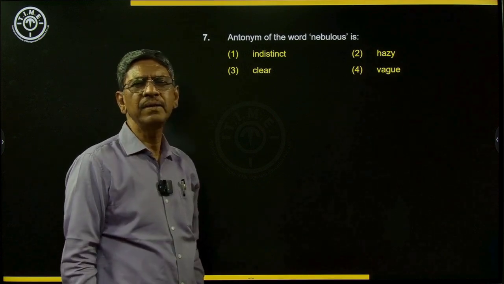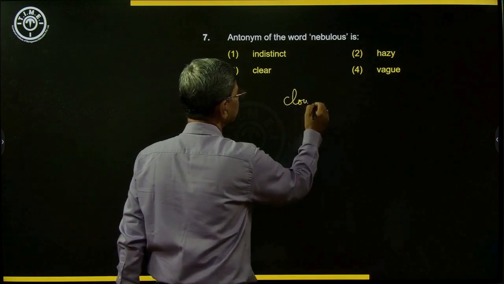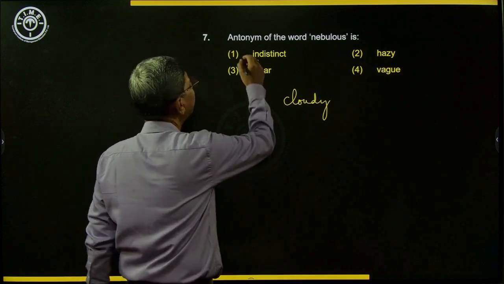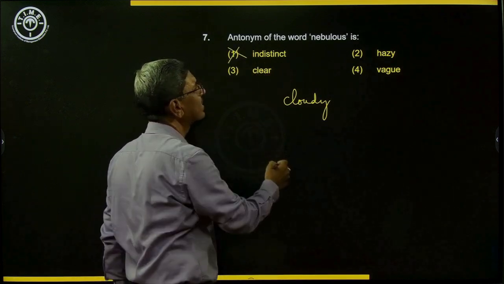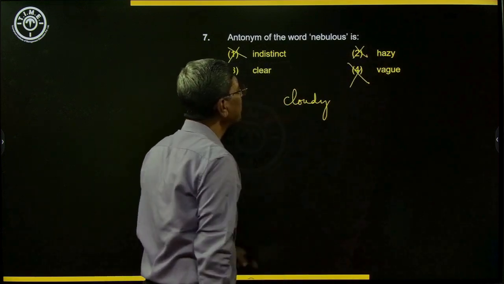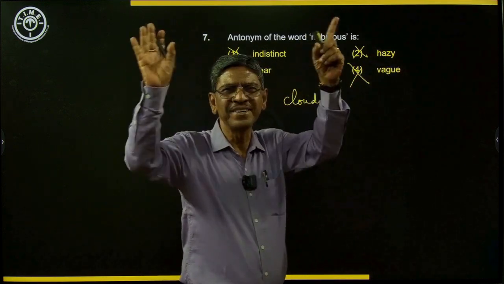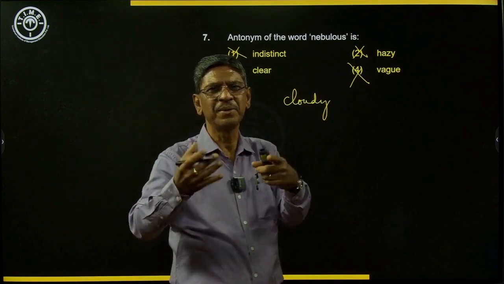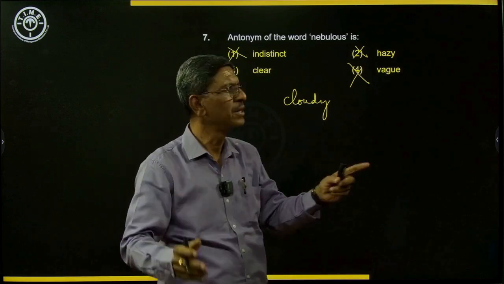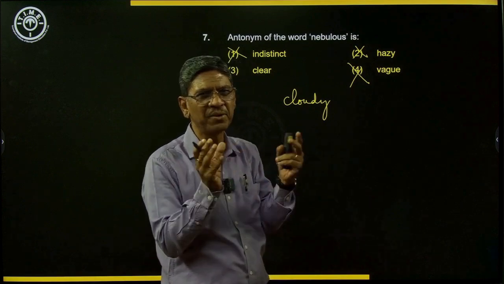Anything nebulous is cloudy, something that is cloudy, not clear, indistinct, hazy, and vague. Through the disturbance, the murk, the polluted air, it becomes very hazy, or even a picture could be very hazy, not very clear.